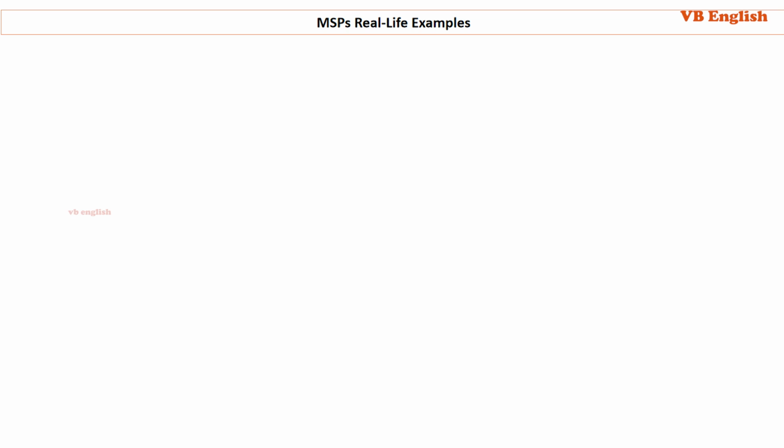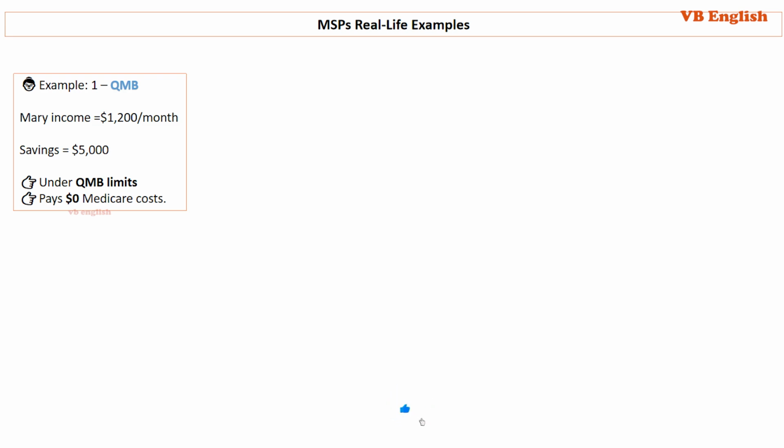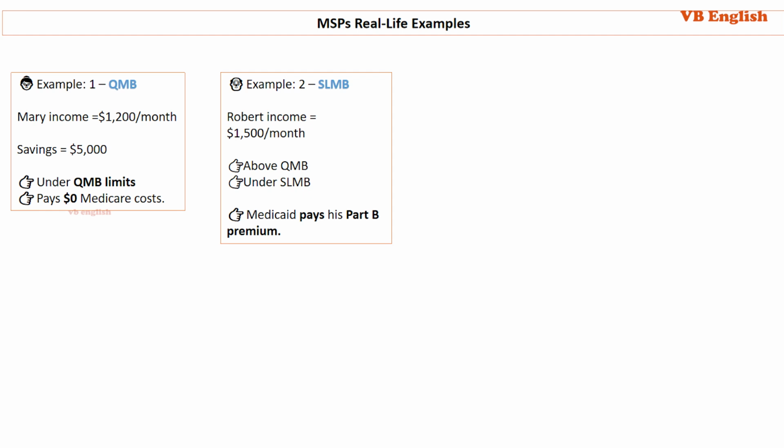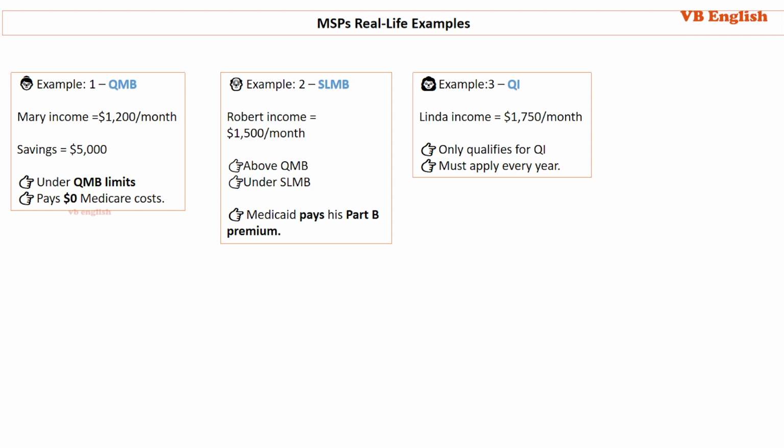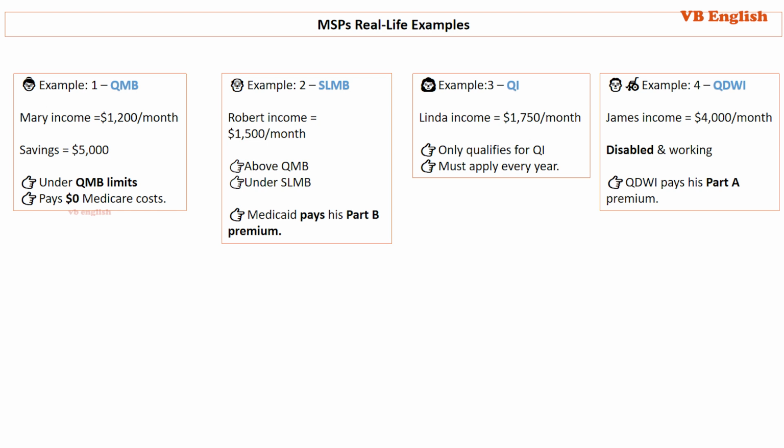MSP real-life examples are given below for your better understanding. 1. For QMB, Mary's income equals $1,200 per month. Savings equals $5,000. Under QMB limits, she pays $0 Medicare costs. 2. For SLMB, Robert's income equals $1,500 per month. Above QMB, under SLMB, Medicaid pays his Part B premium. 3. For QI, Linda's income equals $1,750 per month. She only qualifies for QI, must apply every year. 4. For QDWI, James's income equals $4,000 per month, disabled and working. QDWI pays his Part A premium.